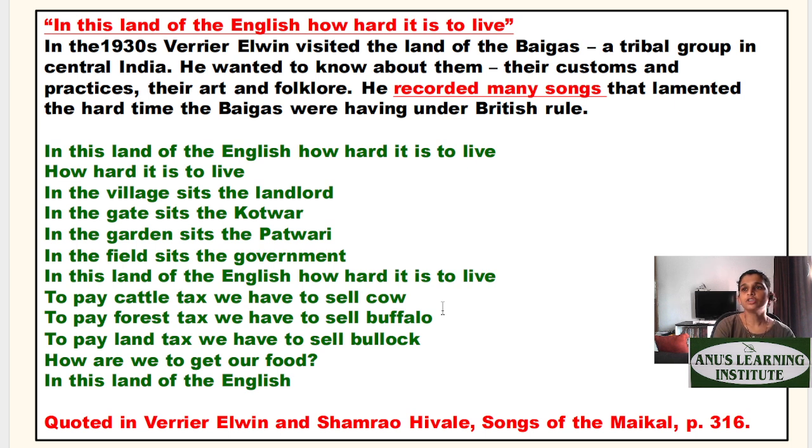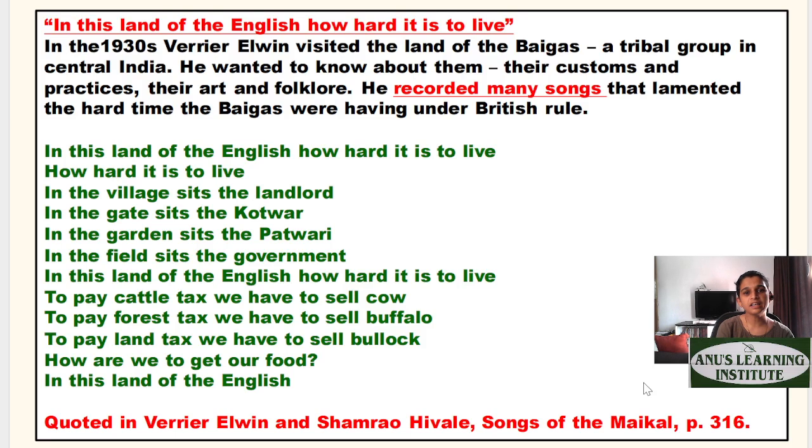Okay, so this is a small poetry that we have from those ages, quoted by Verrier Elwin and Shamrao Hivale, Songs of the Maikal. Maikal is a tribe, and they had written songs to tell how difficult it was to survive in the British era. In this land of the English, how hard it is to live. In the village sits the landlord, in the gate sits the kotwar. In the garden sits the patwari, in the field sits the government. So everywhere we have officials to interfere with. In the land of the English, how hard it is to live.